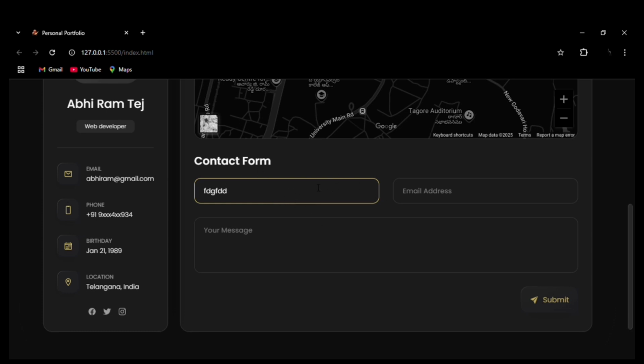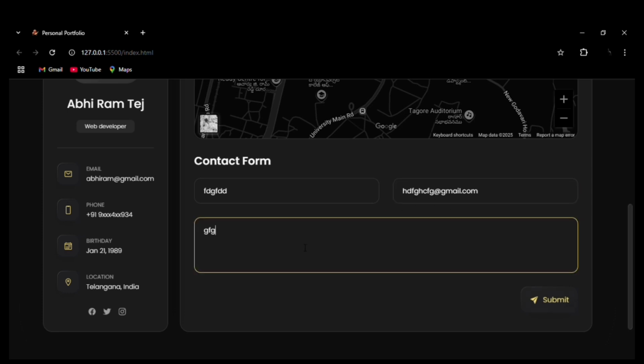And for the email address also, if you enter the data, it is not showing yellow color, but it's still showing that it is an error. So you have to mention the at sign and gmail.com to specify that yes, we have entered the Gmail. This is the validation using JavaScript. I have done this form validation. So you have to mention every detail.